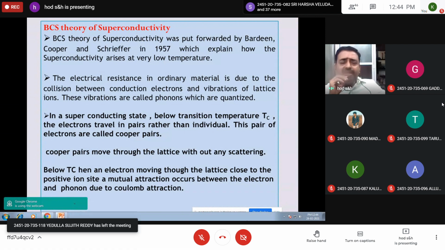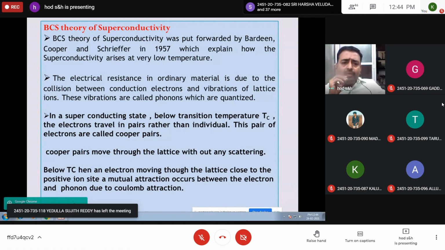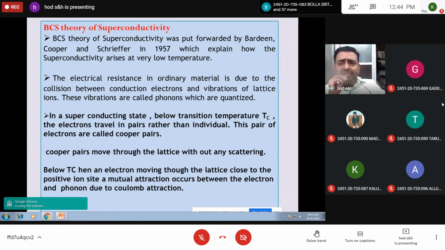It is observed for many materials when they are cooled to very low temperature. So what actually permits the material? Because not each and every material when cooled to absolute zero temperature will be a superconductor. Only certain materials exhibit superconductivity. So what actually permits these materials so that the electrical resistance becomes zero? Many theories are introduced. Among them, a popular theory is BCS theory.